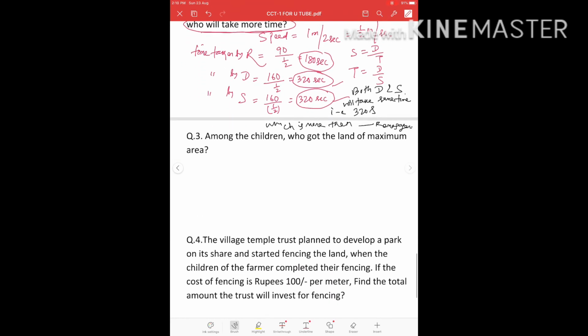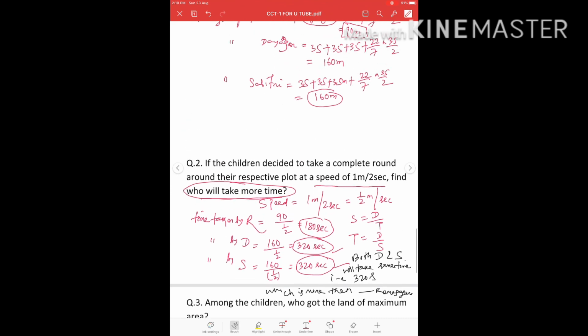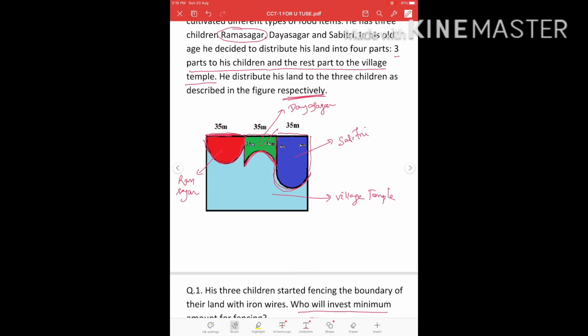Okay, now come to the third question. Among the children, who got the land of maximum area? Let us study the figure. No one needs to find out the area here. See, for Ramsagar, it is a semicircular part.